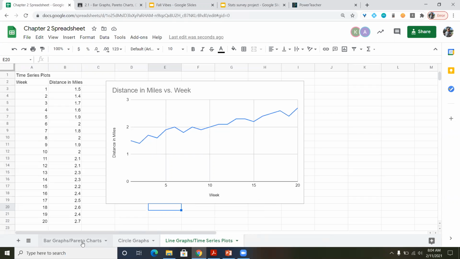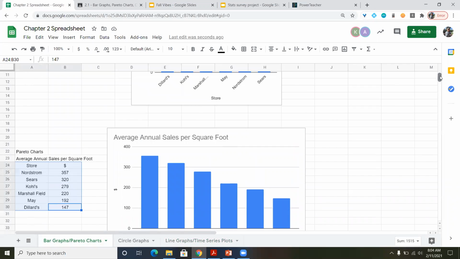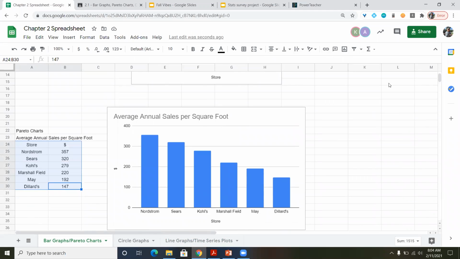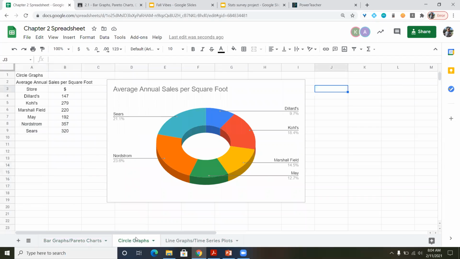All right, so quick recap. We have our bar graphs, where first you have to label the information, highlight, insert chart, and you get your bar graph or your column chart. A Pareto chart is a bar graph or a column chart, but it starts with the highest and goes down to the lowest. Circle graphs are when you have categories and you can break them up into percentages. You can see that Google Sheets already calculated that Sears represents 21.1%. So if I got rid of this donut hole and I looked at this wedge here, this would be about 72, 74 degrees, which makes sense. This being 23.6, et cetera, et cetera.